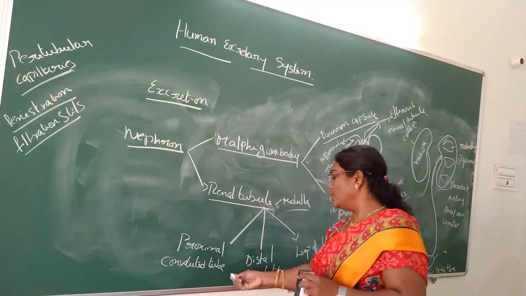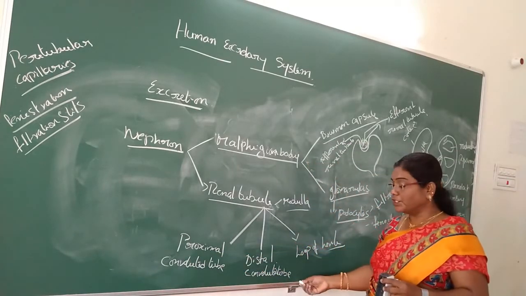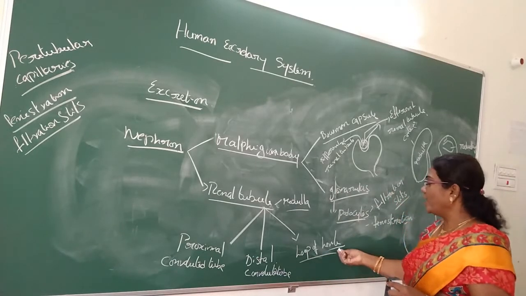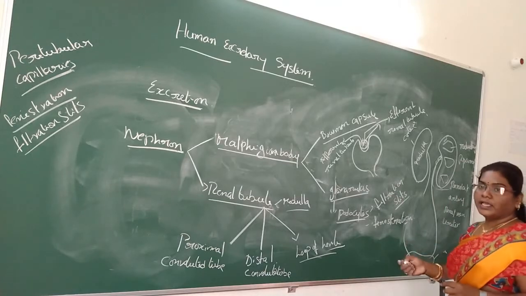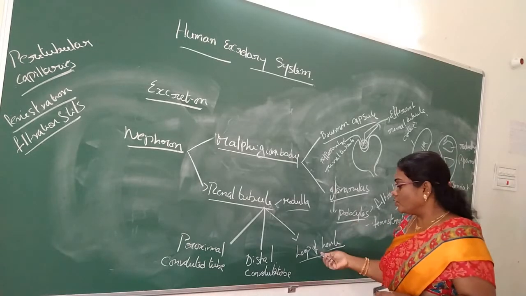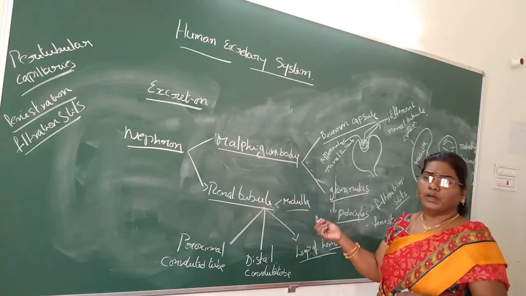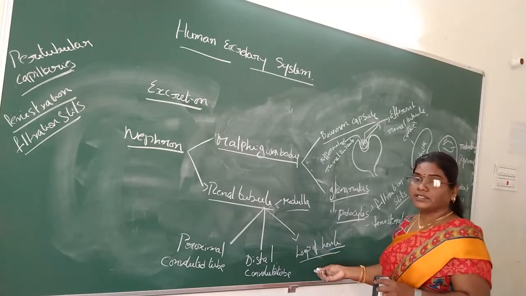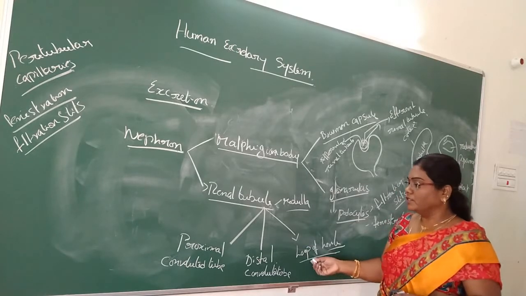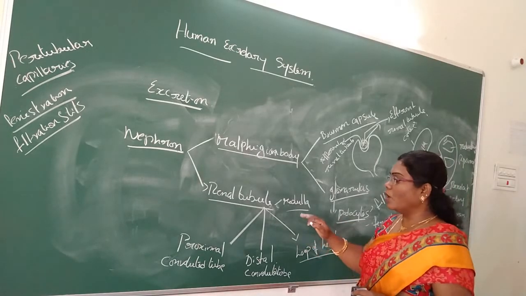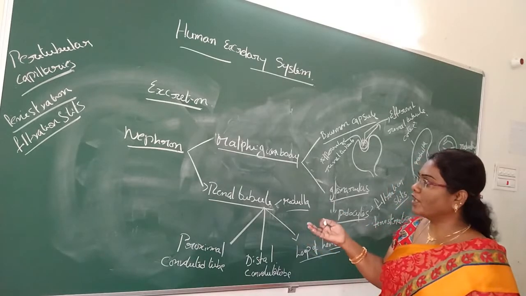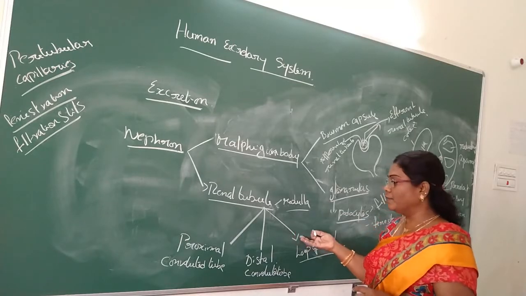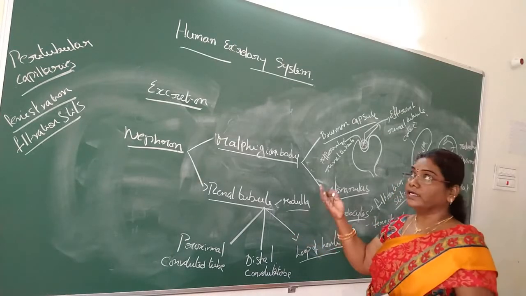The proximal convoluted tube and distal convoluted tube are made up of cuboidal epithelium. The loop of Henle looks like a hairpin-like structure. So I will go to the diagram. I will show the diagram of the loop of Henle. What is the structure of the loop of Henle? Firstly, you can see the outline structure of the nephron and what parts are present in the nephron. I can give you briefly the parts of the nephron and kidneys.